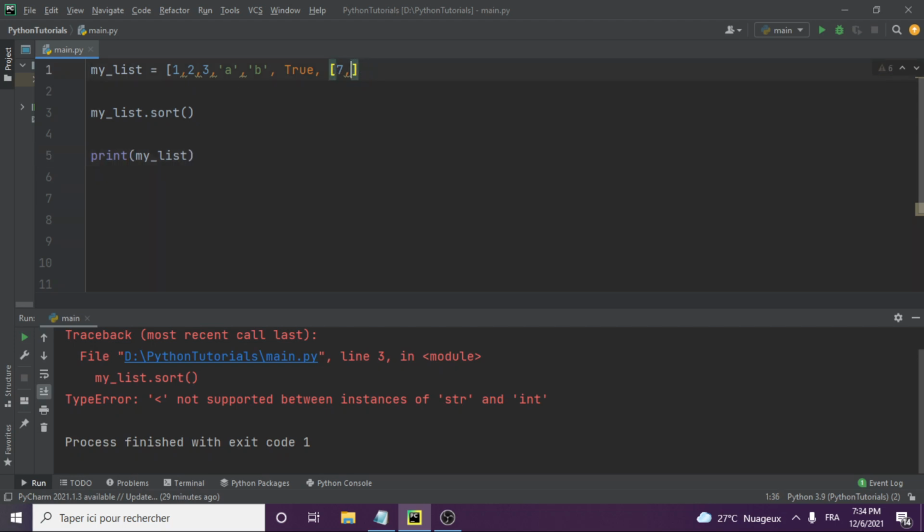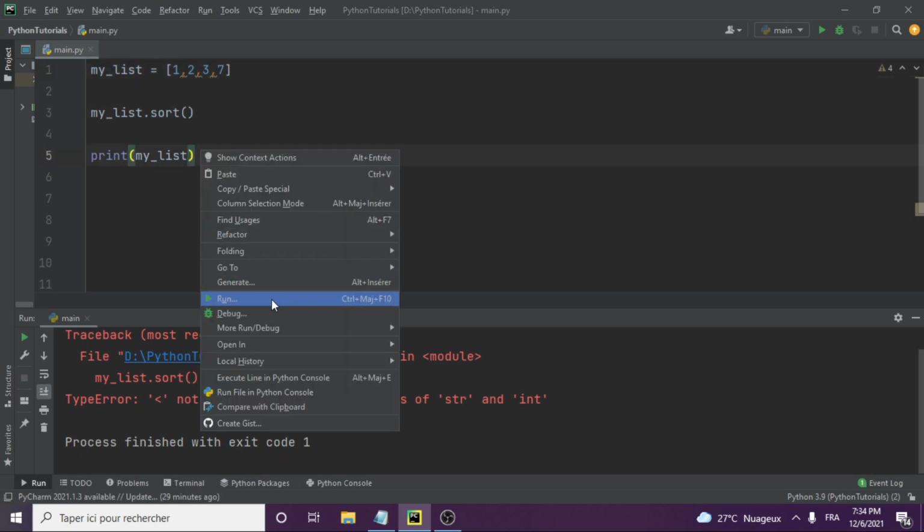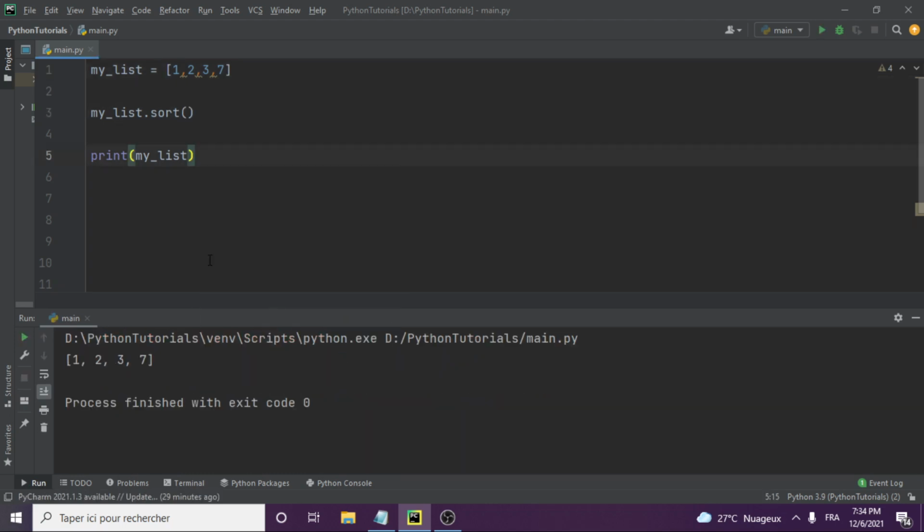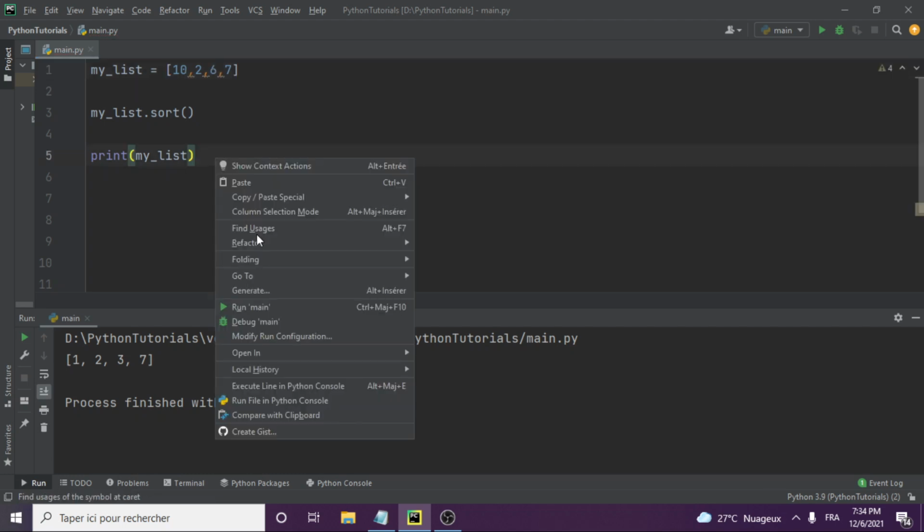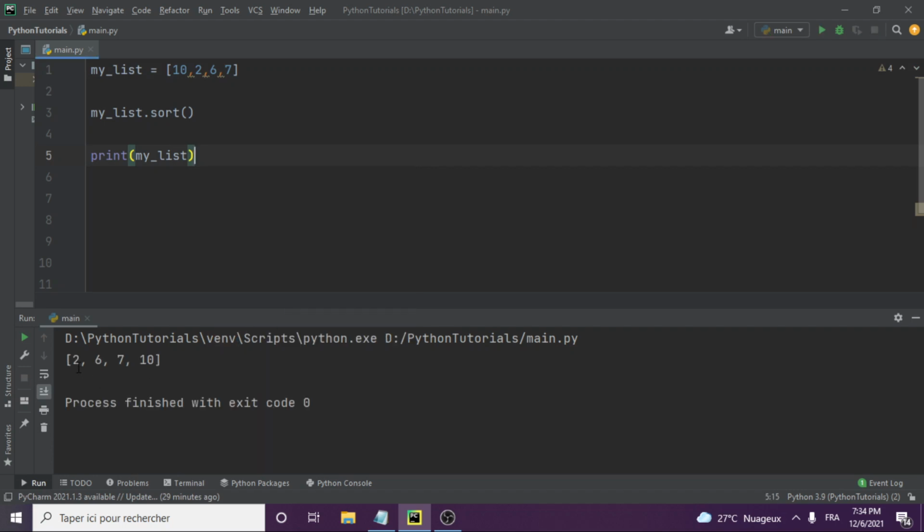So let's say, for example, we took this out, and then we did maybe 7 there or something like that. Now if we run that my list dot sort, you see it's able to sort that order. And then let's just say you had maybe 10 here, and then maybe 6, for example. Let's run it again. You see, it sorts it in order for you.